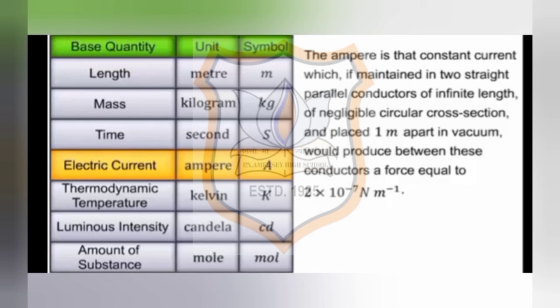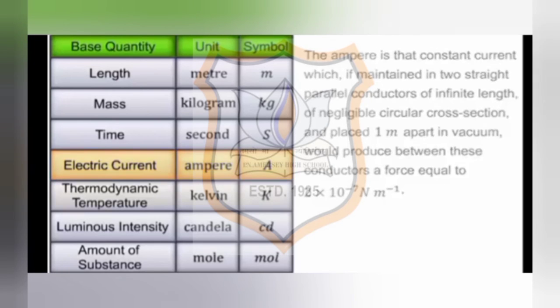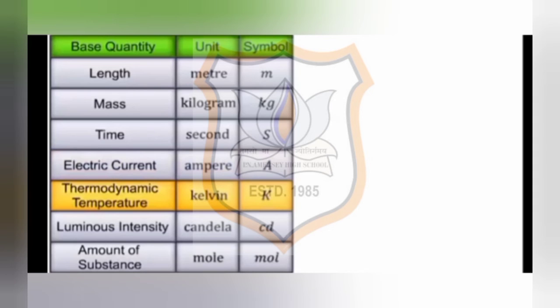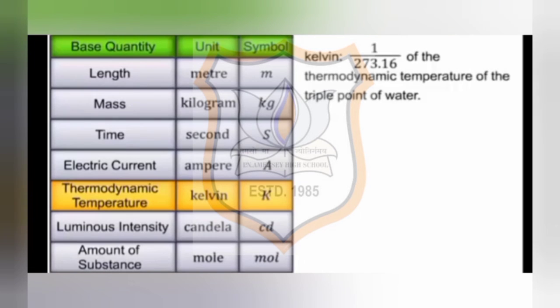The next is thermodynamic temperature. Its symbol is K and its unit is Kelvin. Now Kelvin is defined as the fraction of 1 upon 273.16 of the thermodynamic temperature of the triple point of water. Now what is the meaning of triple point of water? The condition where 3 states of water, solid, liquid and gas coexist.